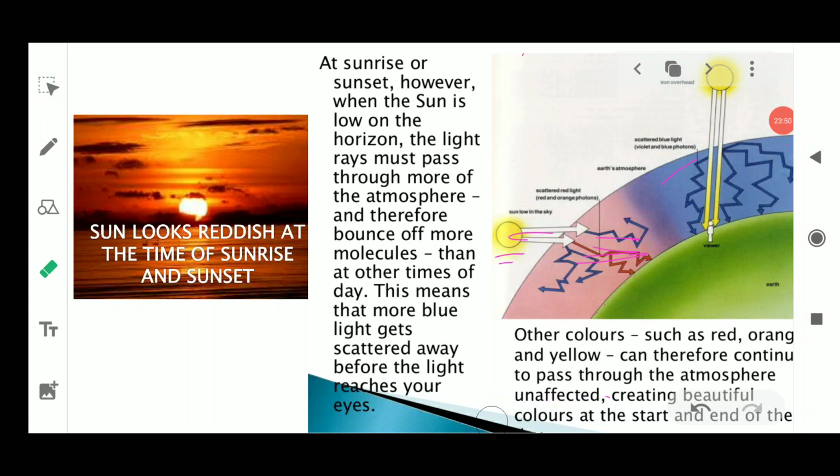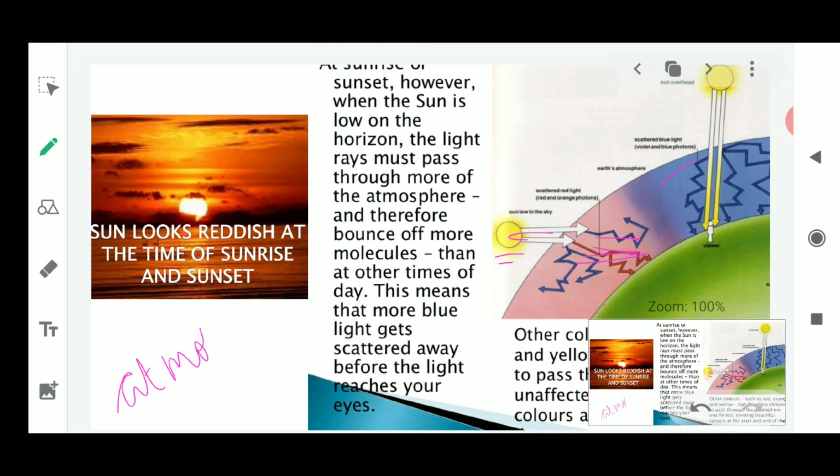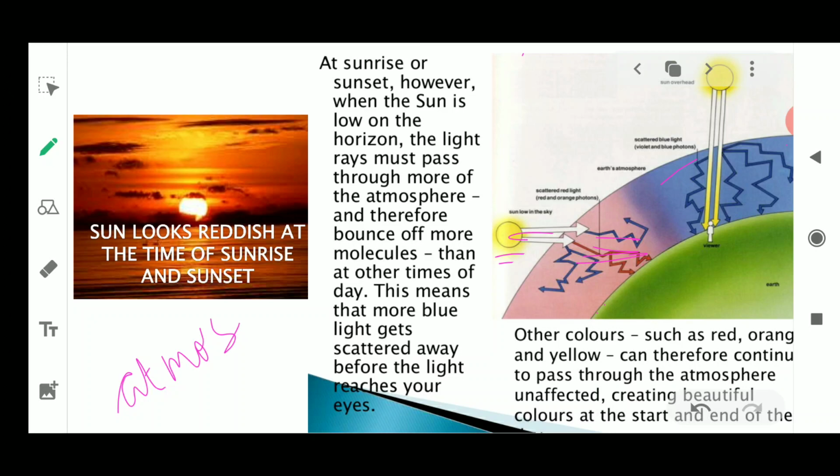And the main reason behind this was again atmospheric refraction. And why was this happening?